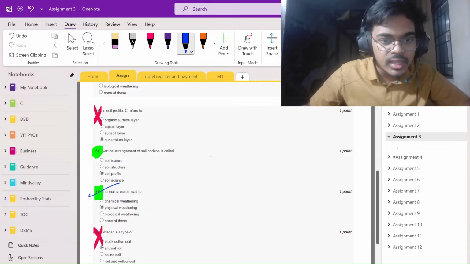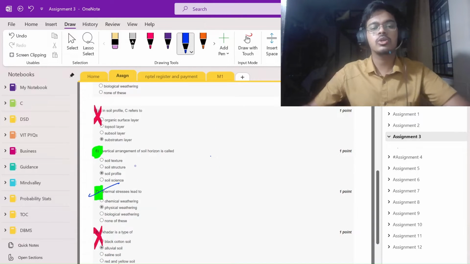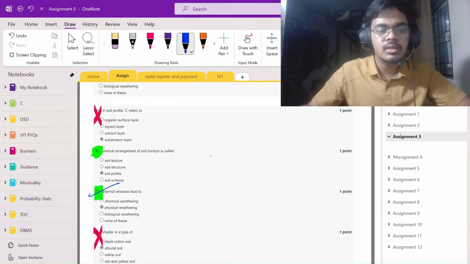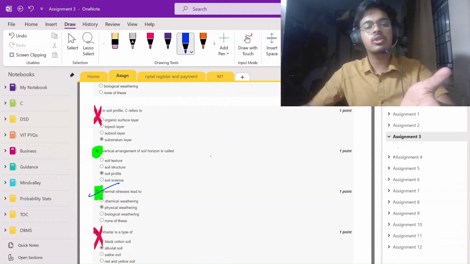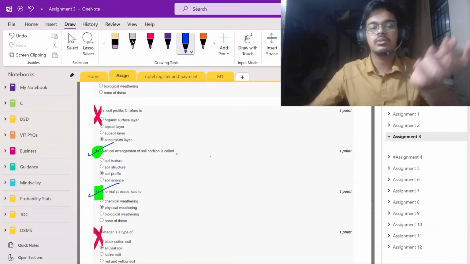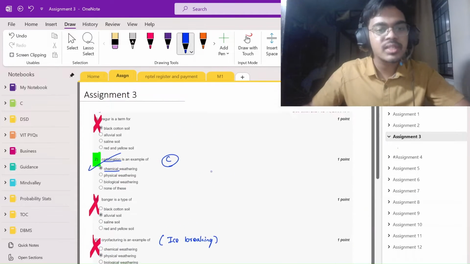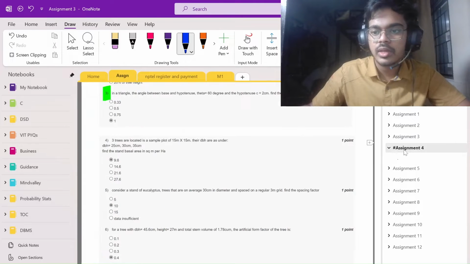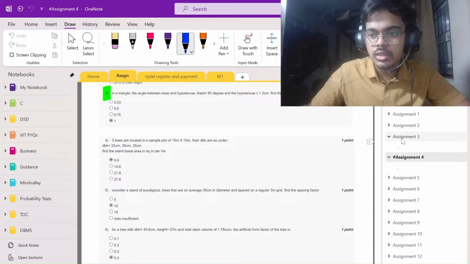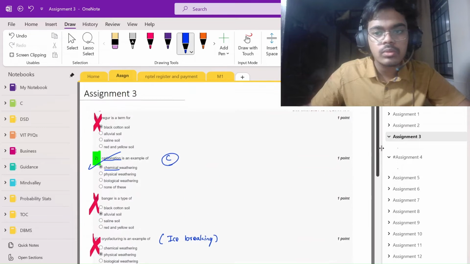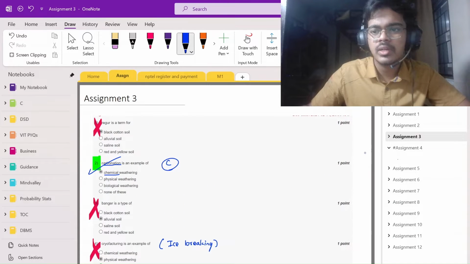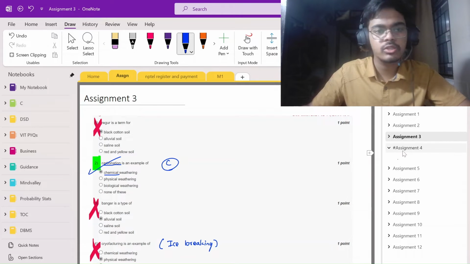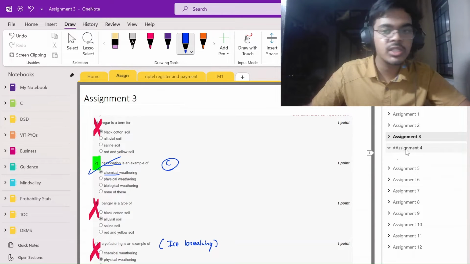Another easy thing is vertical arrangement of soil. Soil horizon, soil profile is fifth class stuff. Just see the diagram. If you couldn't get the logic, just see its logic. It's very easy, so I marked it as green. So easy questions of week assignment 3 done. Okay, so how many questions are done till now? Okay, let's not count it. But definitely, I guess we have reached 8 or 9 questions out of 120 questions. So 1 by 12 of the journey is over.